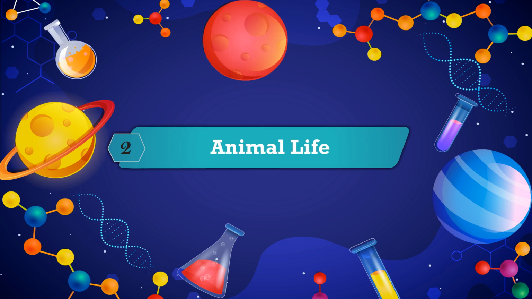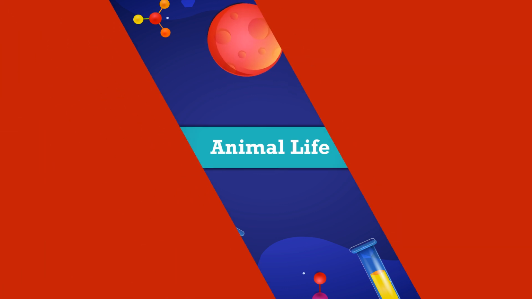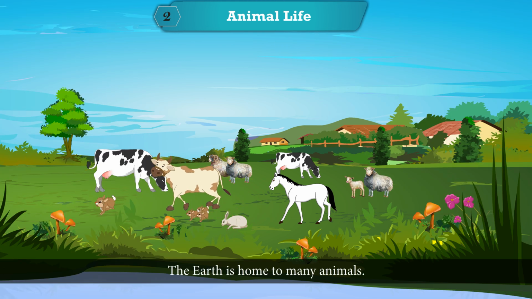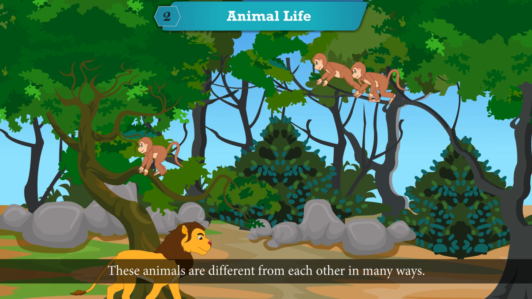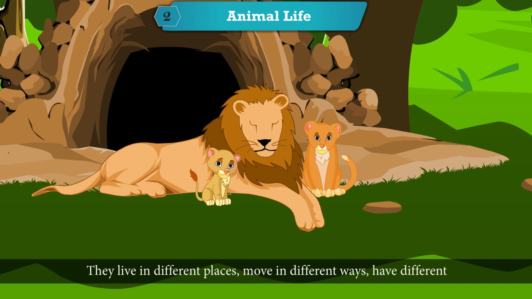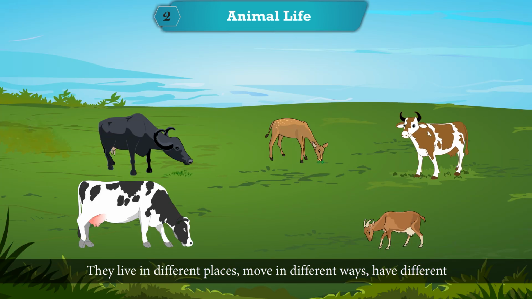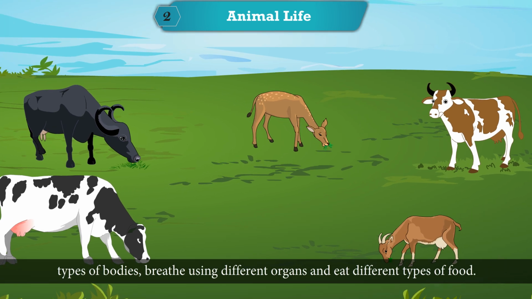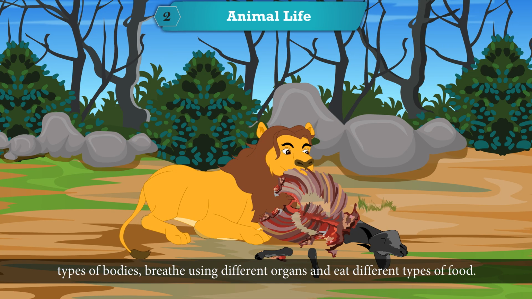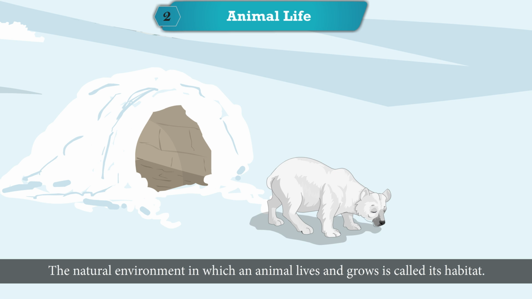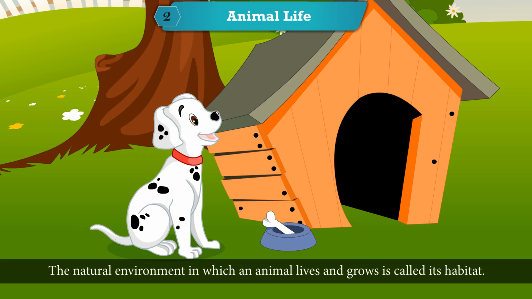Chapter 2: Animal Life. The earth is home to many animals. These animals are different from each other in many ways. They live in different places, move in different ways, have different types of bodies, breathe using different organs, and eat different types of food. The natural environment in which an animal lives and grows is called its habitat.